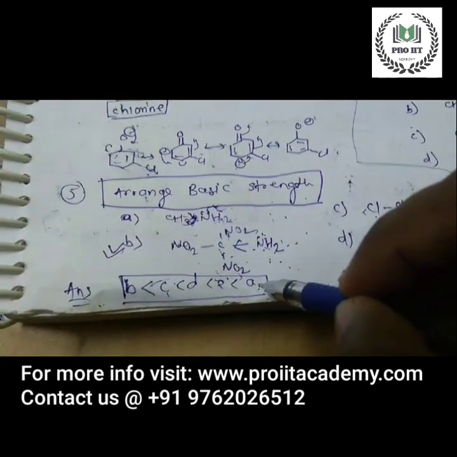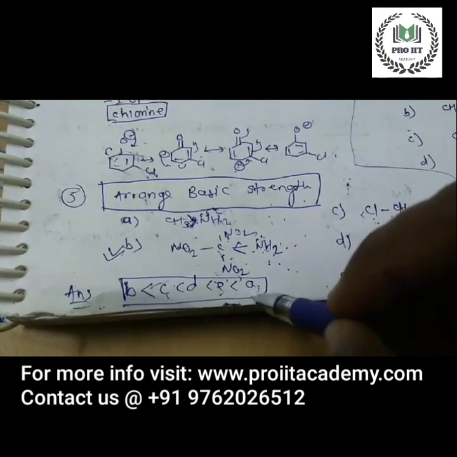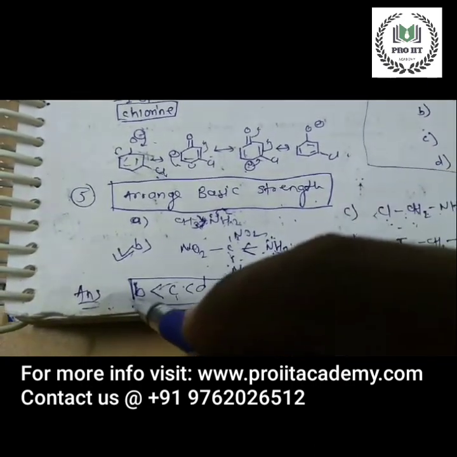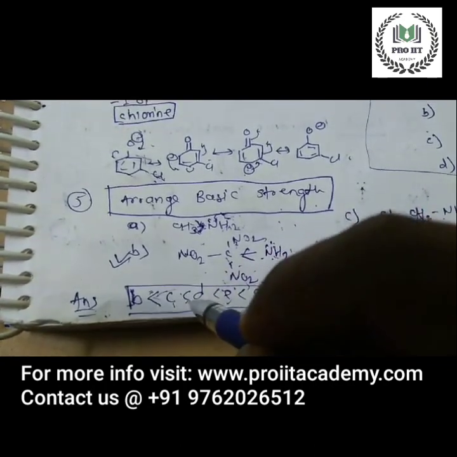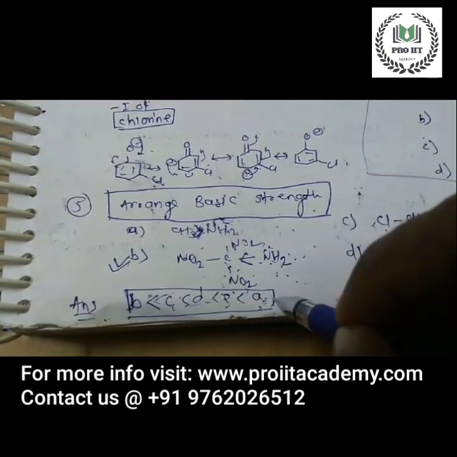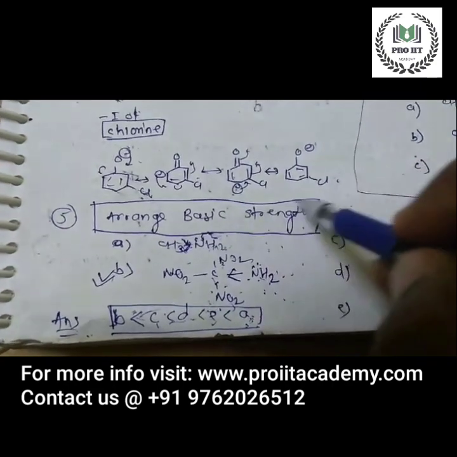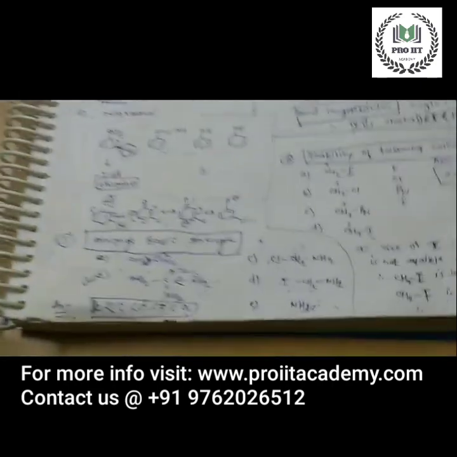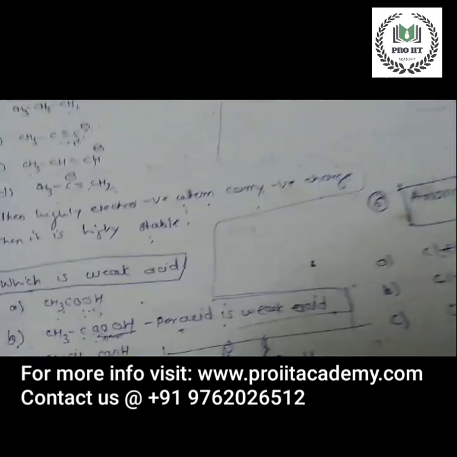A will be more basic than E, so A is the most basic, while B is the least basic. So the sequence is B, then C, then D, then E, then A. This is the basic strength order of A, B, C, D, E. Okay, now next question.